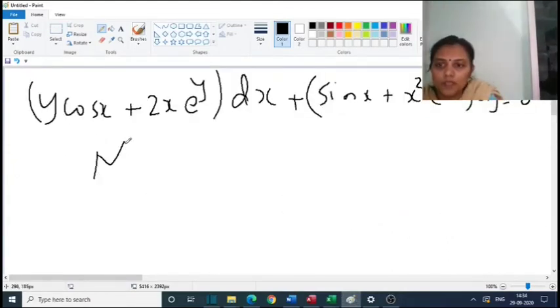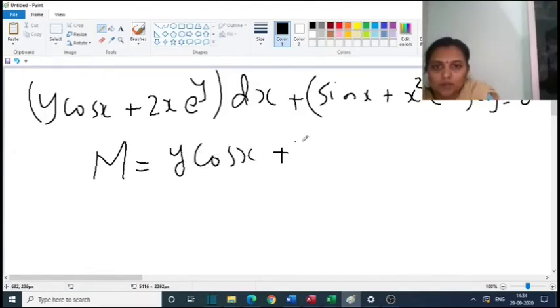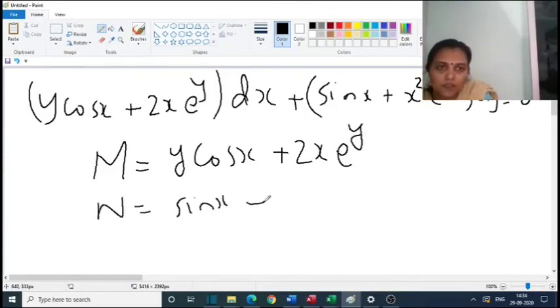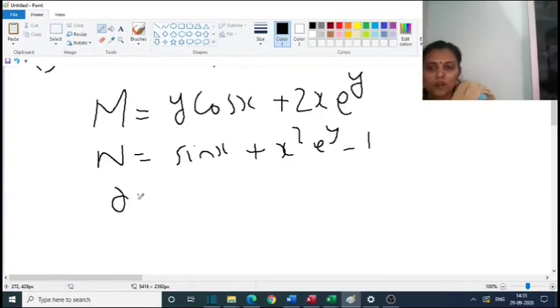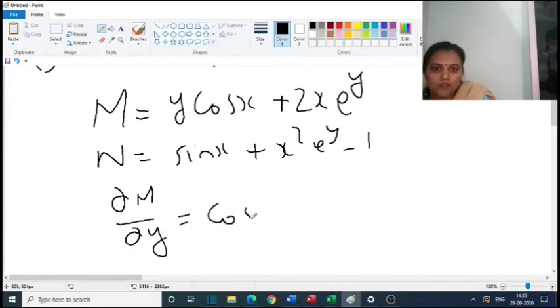So here M is equal to y cos x plus 2x e raised to y, and N is equal to sin x plus x square e raised to y minus 1. Dou M by dou y is equal to the derivative of y cos x, which is cos x, plus 2x e raised to y.